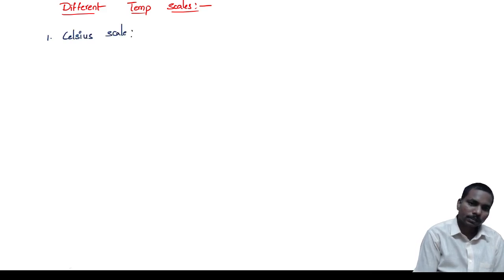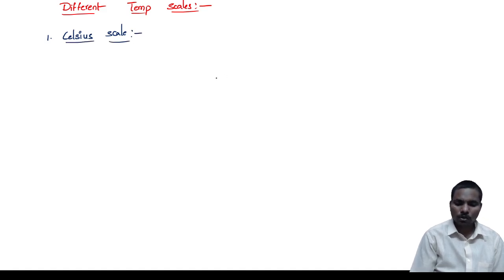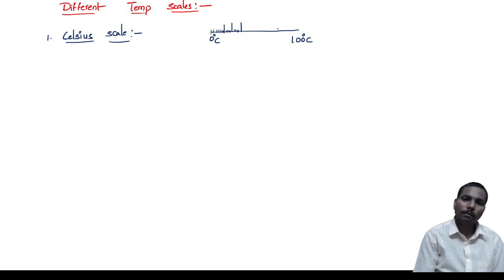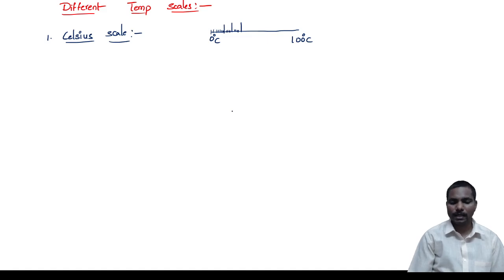The Celsius scale starts from 0 degrees Celsius to 100 degrees Celsius. It is divided into 100 equal parts, so it was initially known as the centigrade scale.